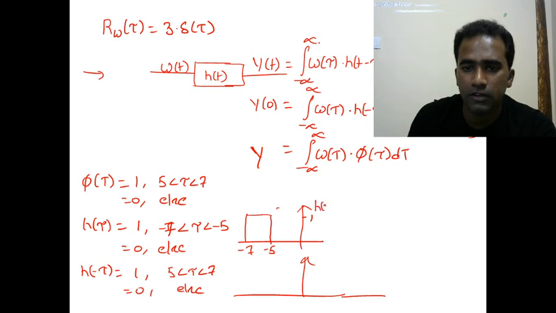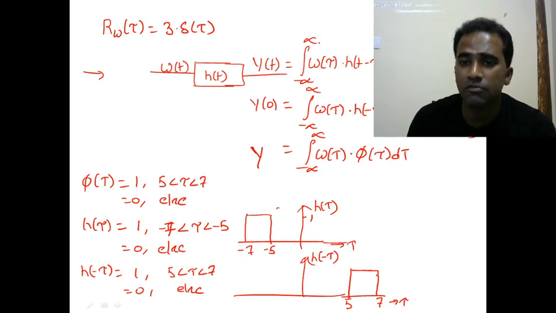So this is h of tau. And how about h of minus tau? It is a function with tau running from 5 to 7. So this is h of tau and this is h of minus tau.